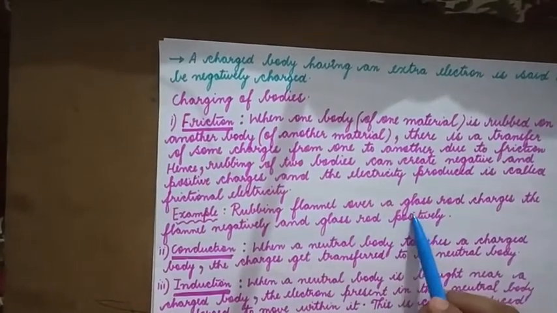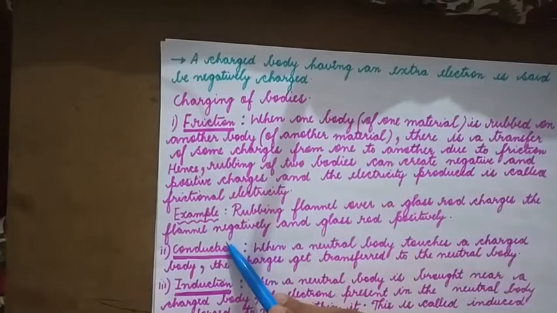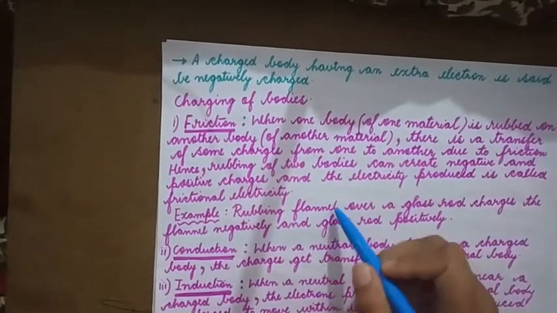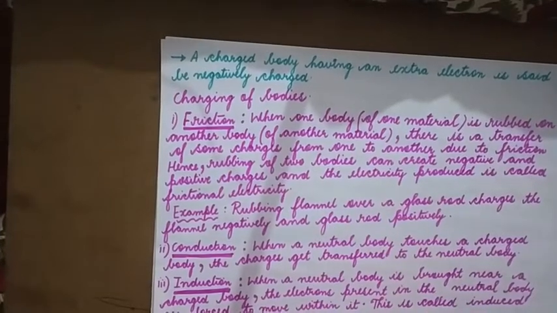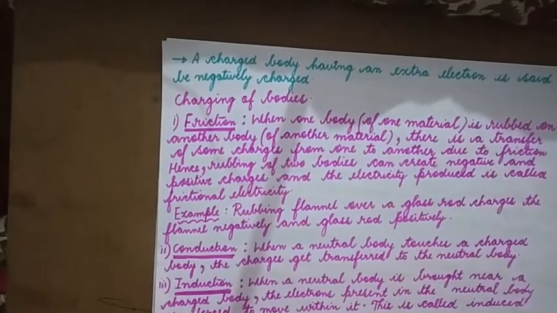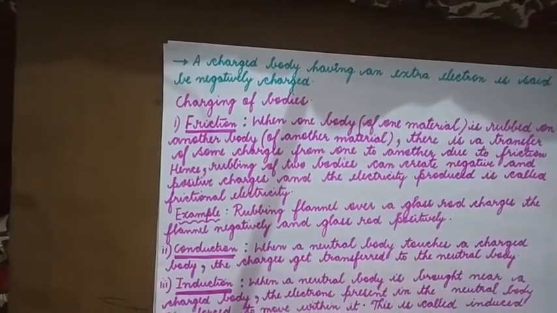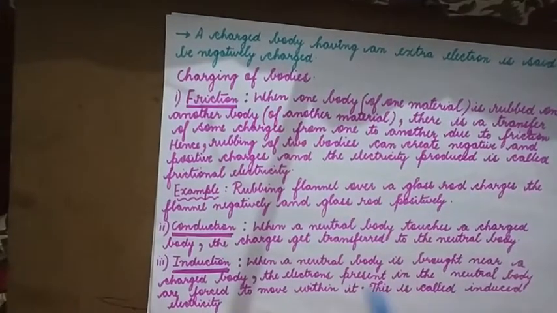Rubbing flannel over a glass rod charges the flannel negatively and the glass rod positively. Flannel is nothing but a fabric. So, when this flannel is rubbed over a glass rod, what happens? The flannel, or the fabric, gets a negative charge, whereas the glass rod obtains a positive charge.